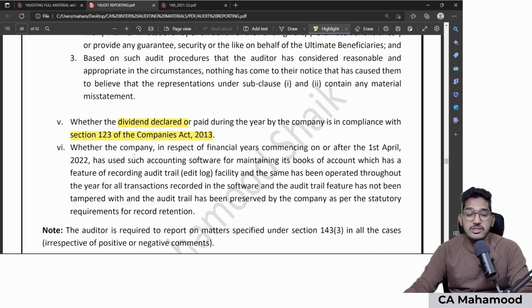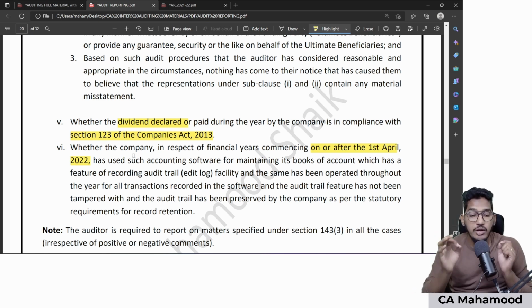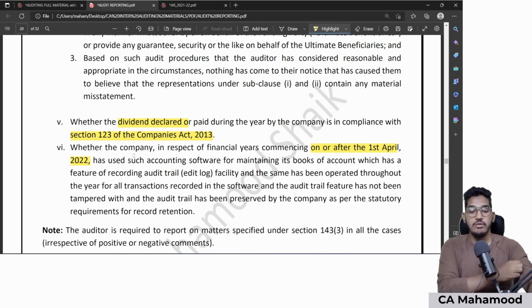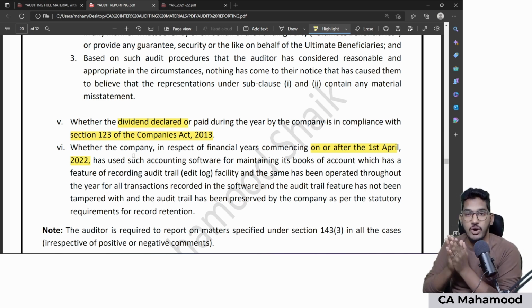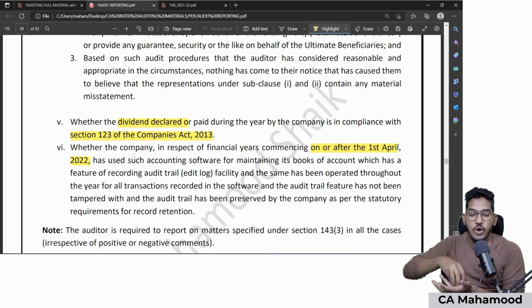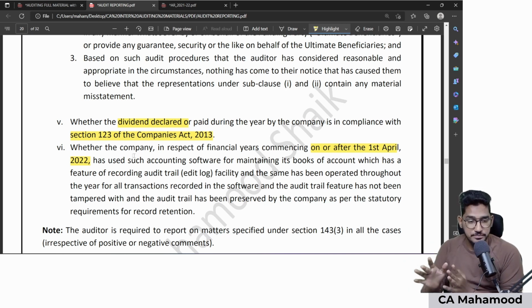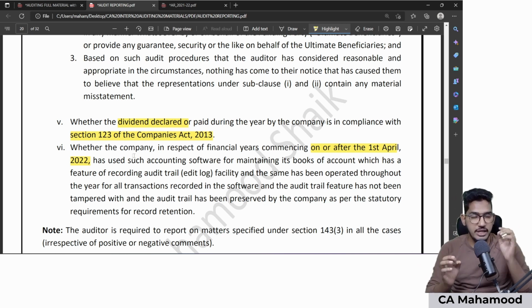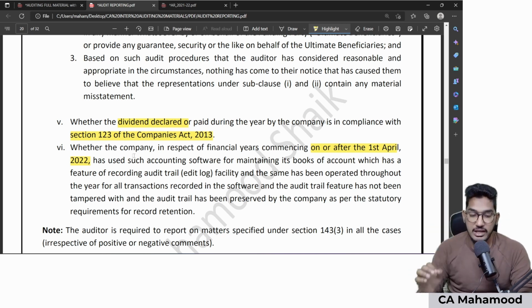And whether the company, in respect of financial years commencing on or after 1st April 2022, that is from 1/4/2022, is using such an accounting software which has the facility of audit trail, and whether that audit trail feature has not been tampered with during the year. So whether your client is using such an accounting software which has the facility to record the audit trail which has not been tampered, that you need to comment.